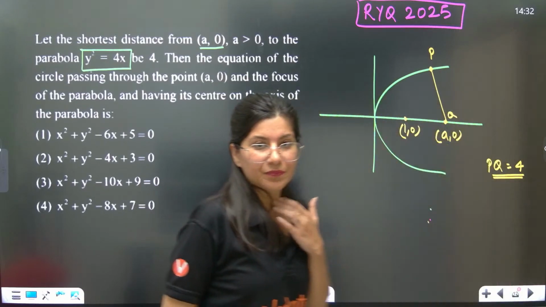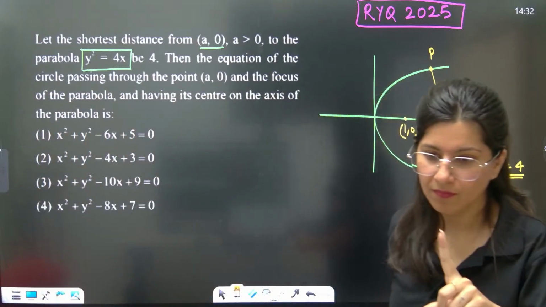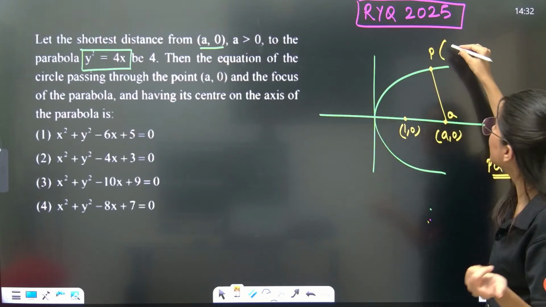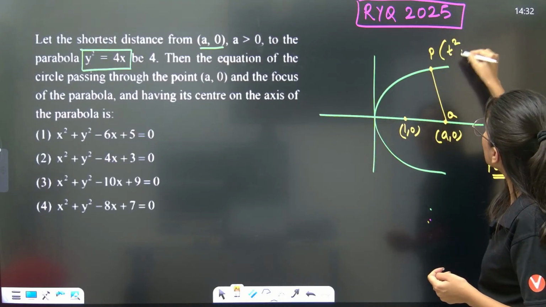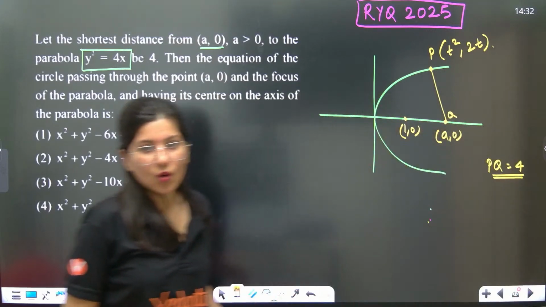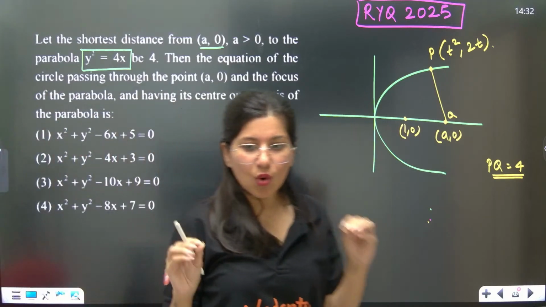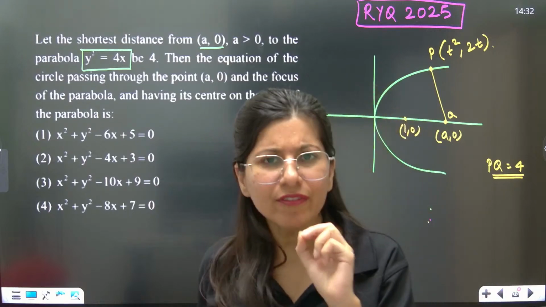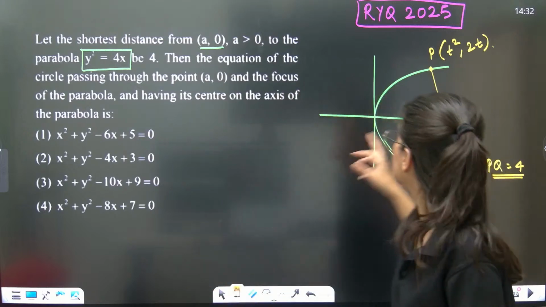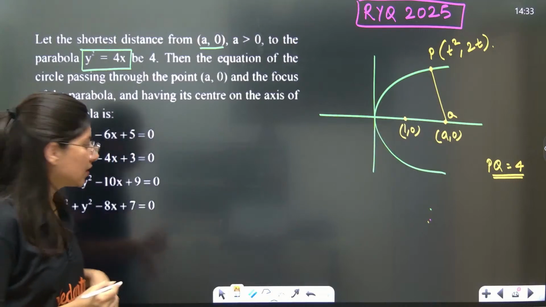Okay. Alright, now just tell me, do you remember parametric coordinates? Parametric coordinates, this point P is (at square, 2at). So a is 1, right? (t square, 2t) are the coordinates of point P. Okay. Now just tell me one thing. I just want to know how many of you are aware of this fact that shortest distance lies along the normal of the curve.